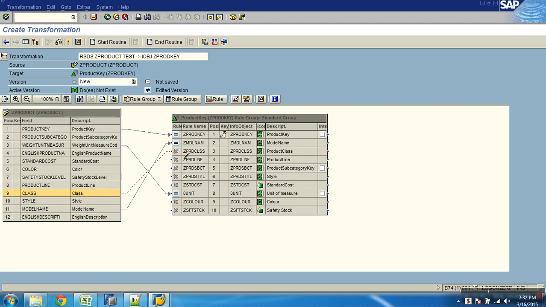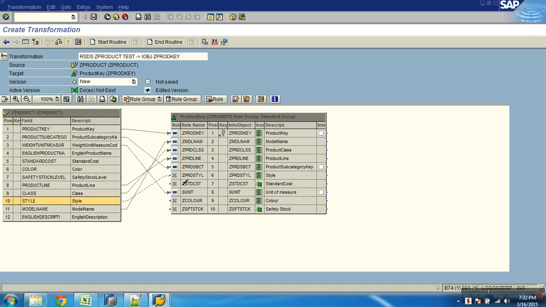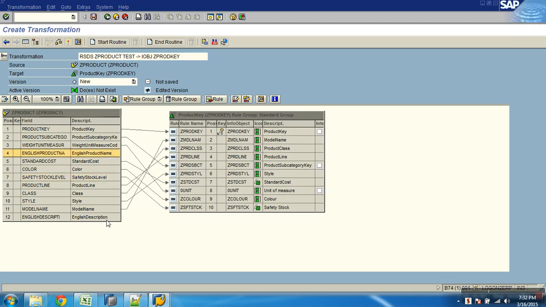Product class. Next product line, then product subcategory key, then product style, then standard cost. Where is the cost? Unit is mapped. Then where is the color? Then safety stock. Except this English product name, I mapped all the rest.